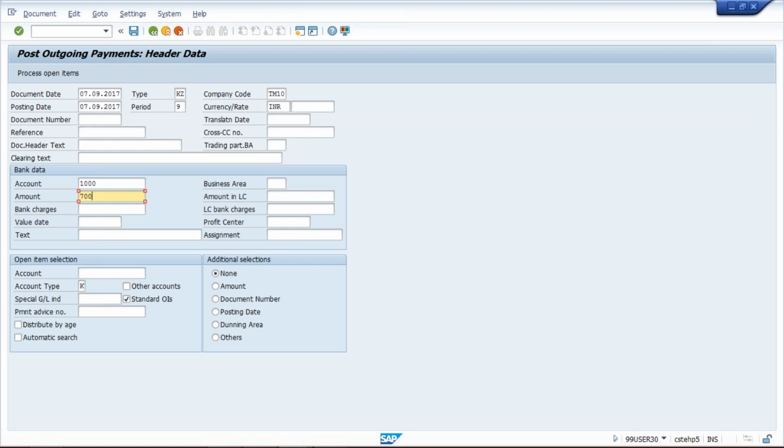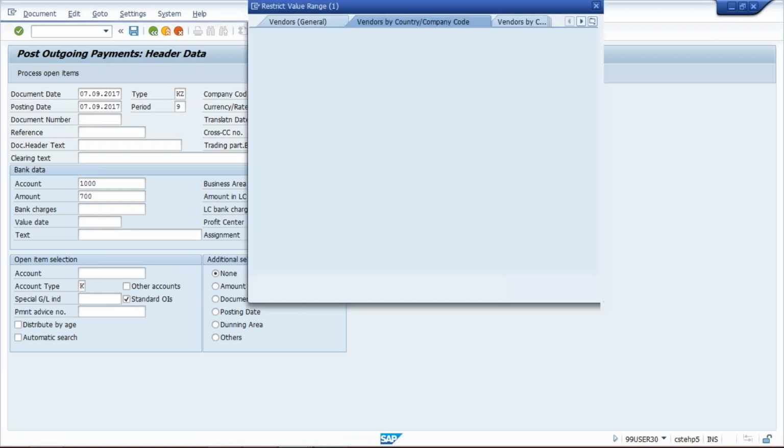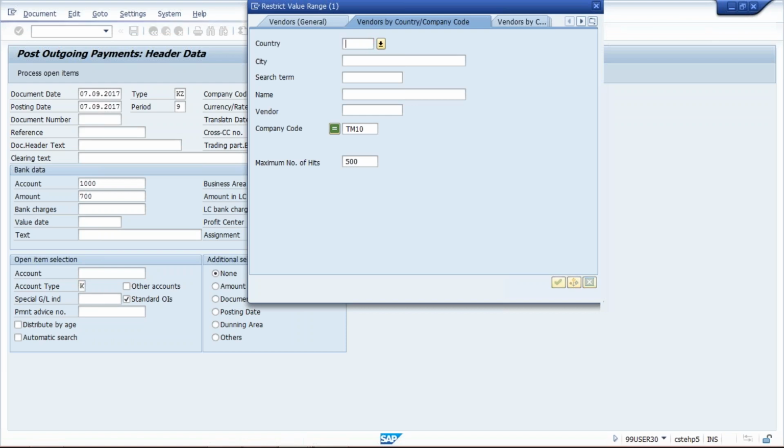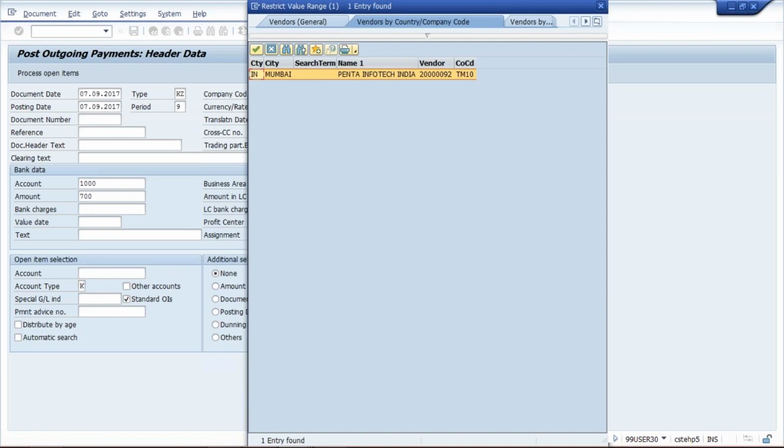Under bank data, I have given the bank GL and then the amount. And under open item selection, I have to select the vendor number, for which vendor I am going to make payment. So select here. Click on the drop down, give your company code, which is taken by the system by default. Press enter, and your vendor number is appearing here.